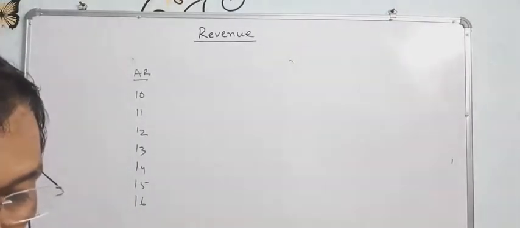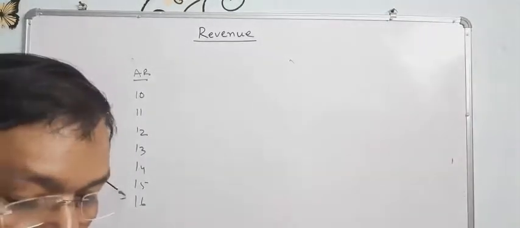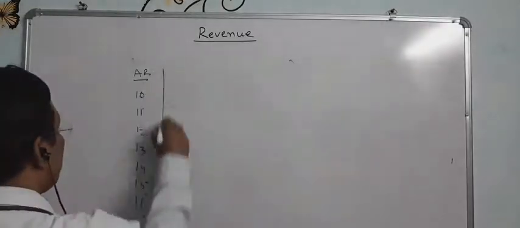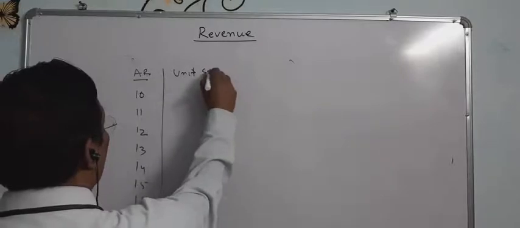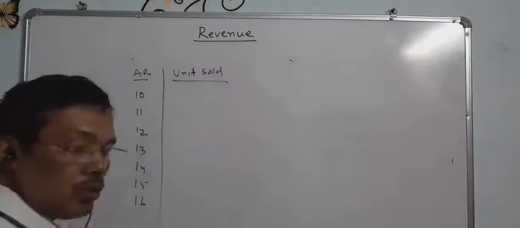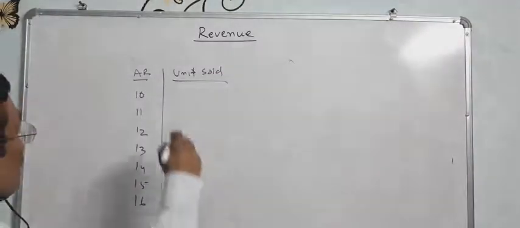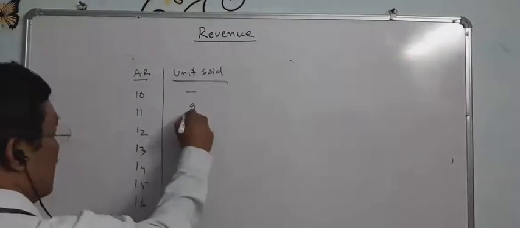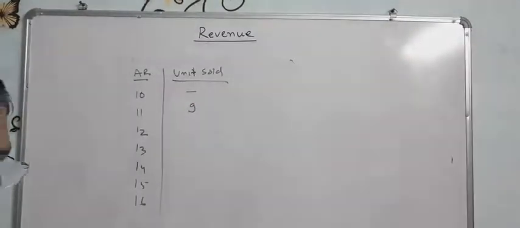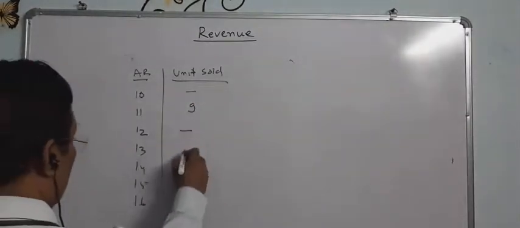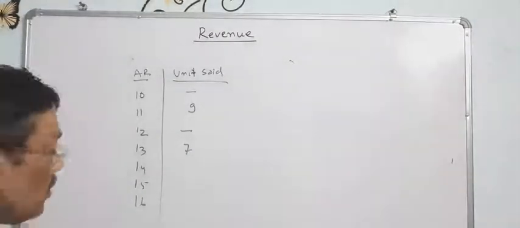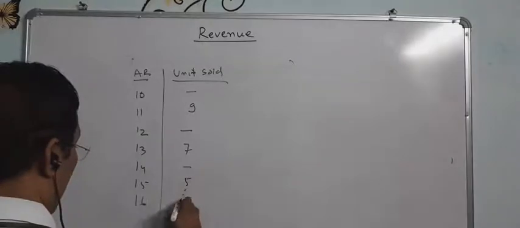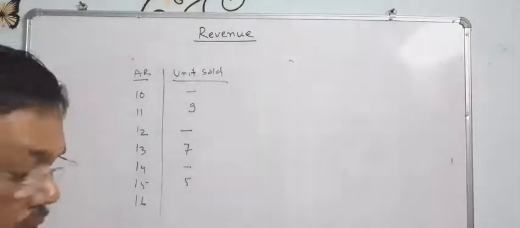And units sold: how many units are sold? Dash, 9, then maybe dash, then maybe 7, then maybe dash, 5, and the last one is also dash.